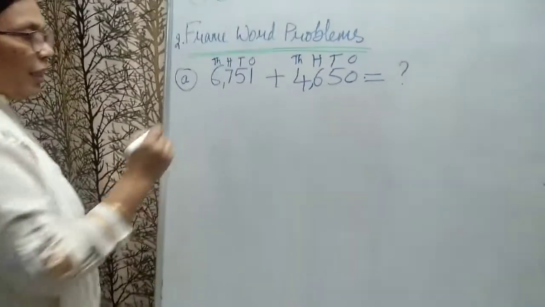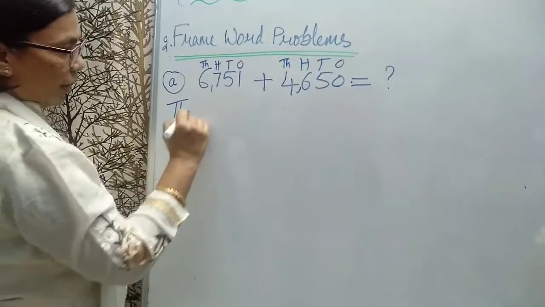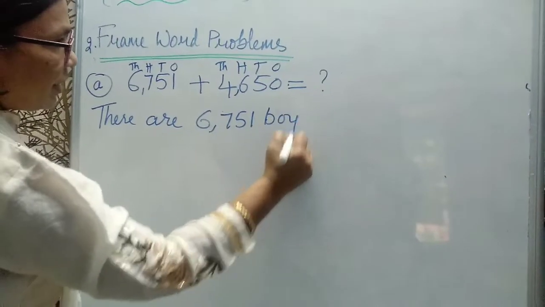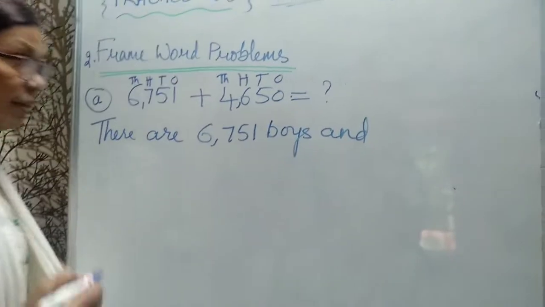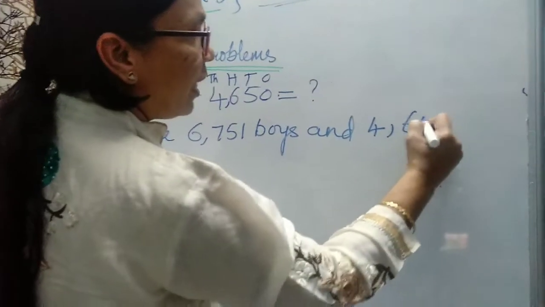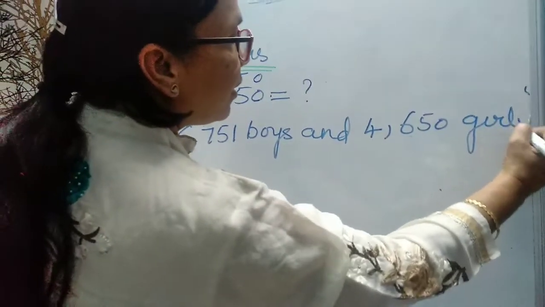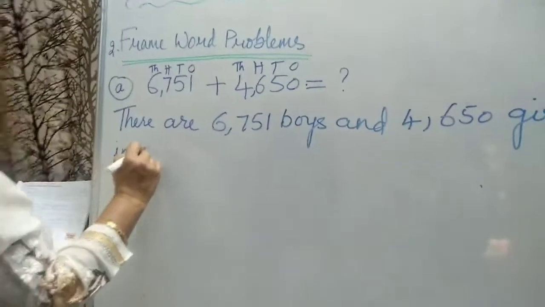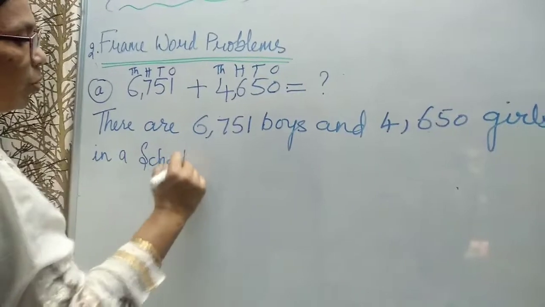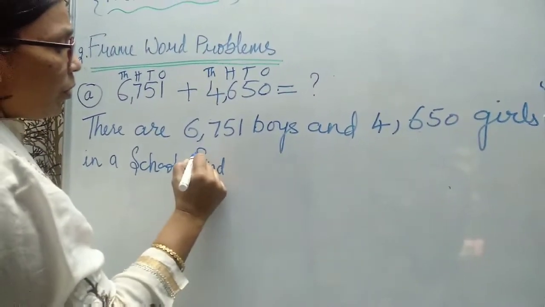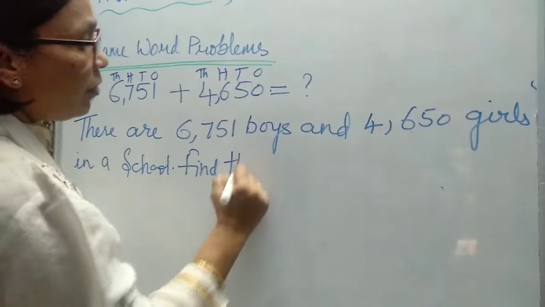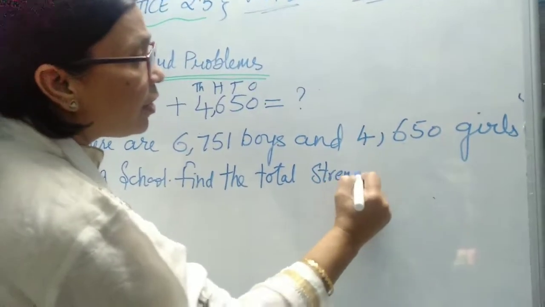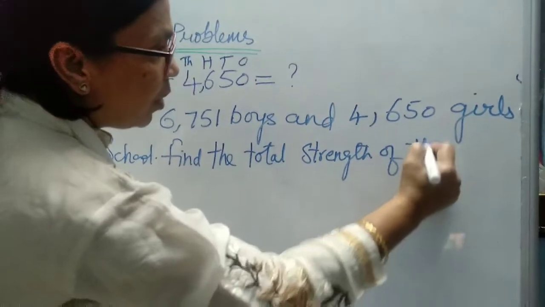Now we will write: there are 6,751 boys and 4,650 girls in a school. Find the total strength of the school.